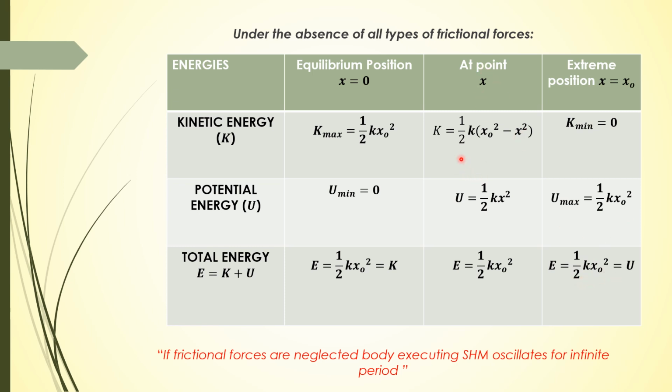And at some point x, kinetic energy is half k (x naught square minus x square), potential energy is half k x square, and total energy is half k x naught square, which is a constant if x naught is constant. So this is possible for the case when friction forces are neglected. If we have zero friction, the body executes simple harmonic motion for infinite time.